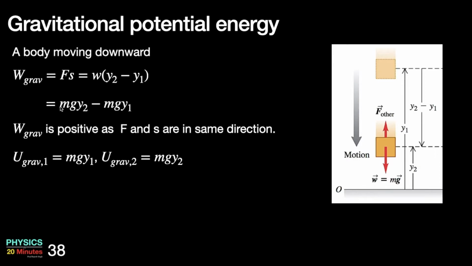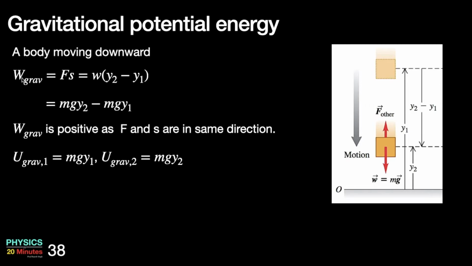We have defined our potential energy as mgy. So mgy2 can be written as gravitational potential energy at position 2, and mgy1 can be written as gravitational potential energy at position 1.